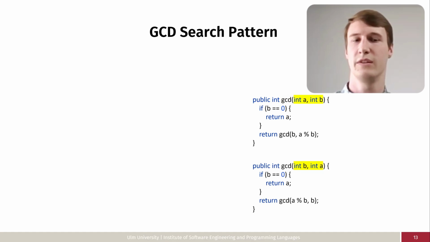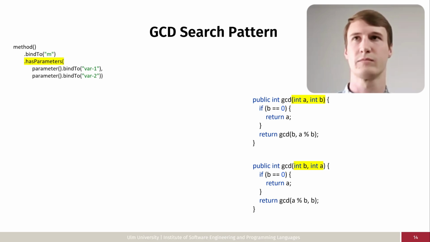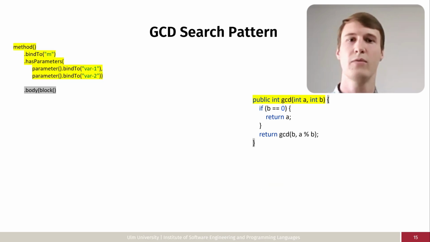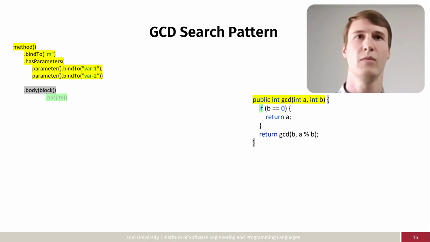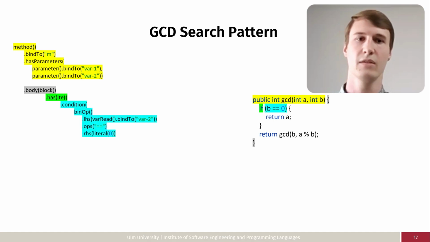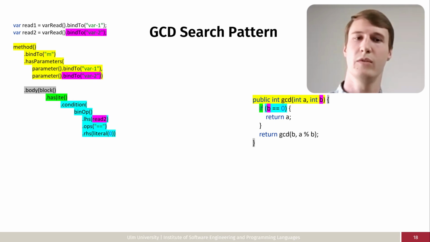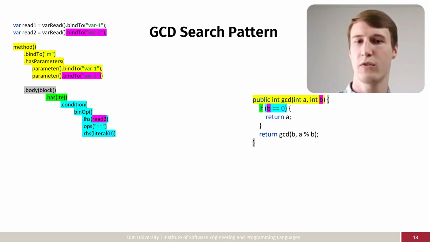Another point of variability is the order of parameters. Therefore, we use the hasParameters construct in our language, which specifies that we want to allow the matching in any order. Afterwards, we configure the body of the method, where we expect an if statement and a condition, where we want the comparison with a variable in the literal 0. During the matching, our variable read will match and bind the variable b. And since we will use the variable read multiple times throughout the search pattern, we can extract it to the top and later reuse it.